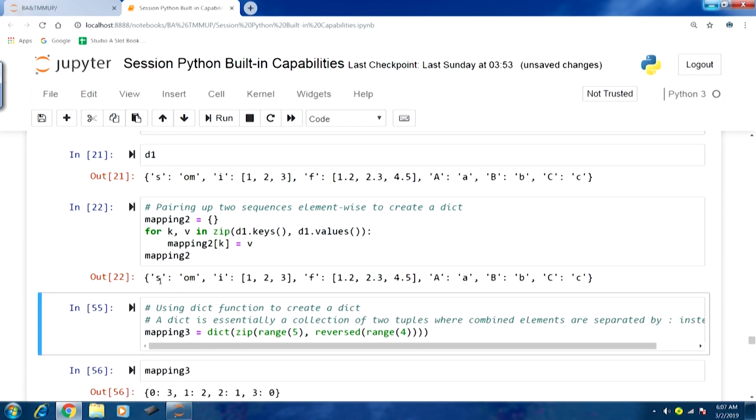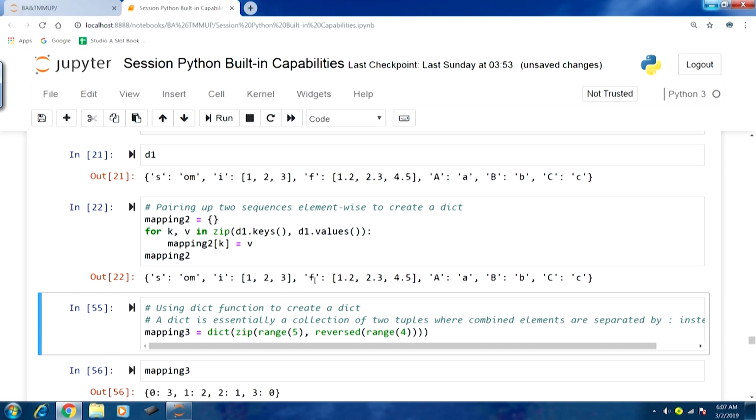You can see in the output that S is taken from the key sequence, and the value for this first element of the dict, ohm, is coming from the second sequence, that is D1.values. Similarly, the next one, I, is coming from keys, and the value part is coming from the second sequence.